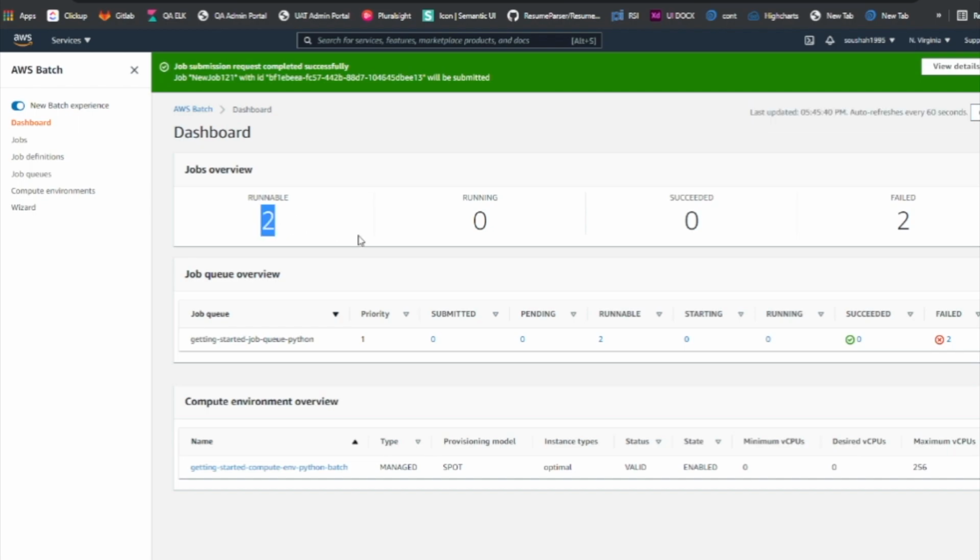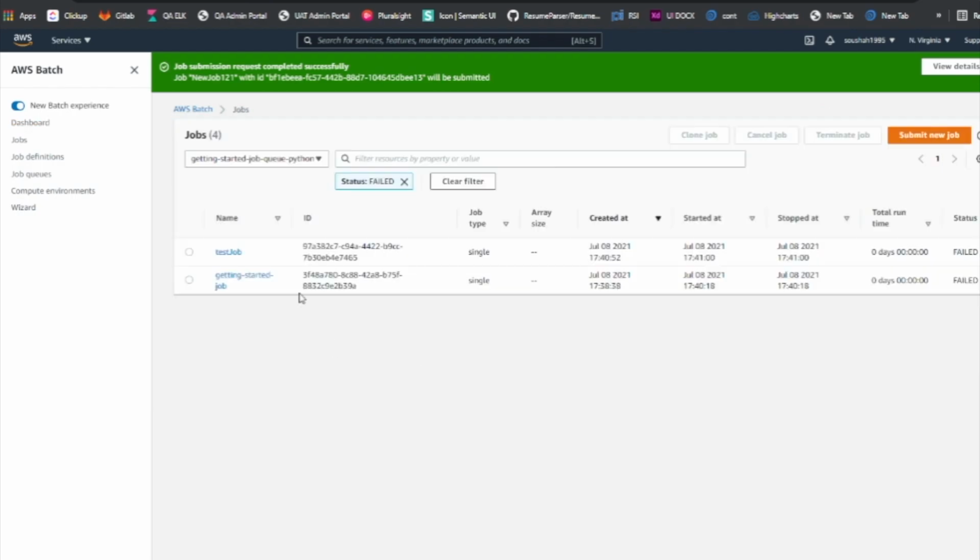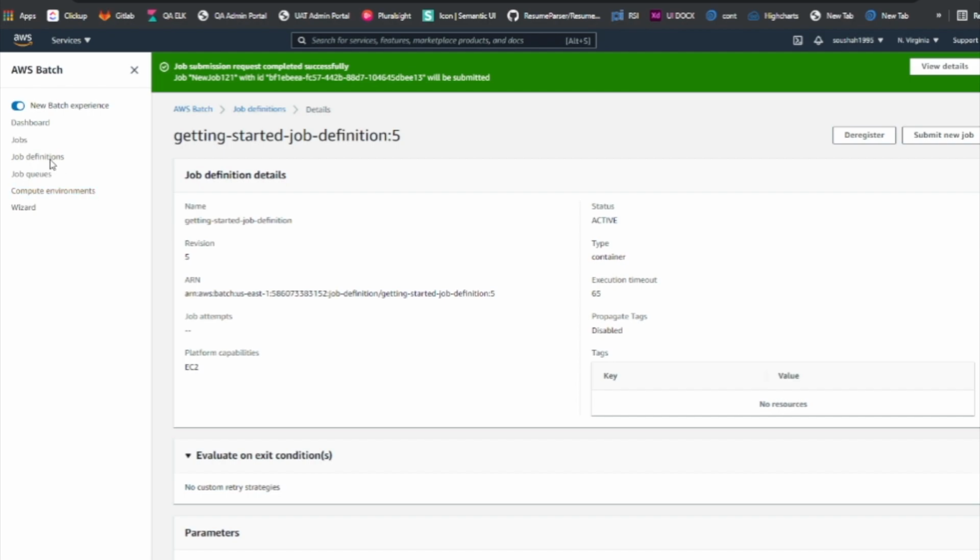It's still in the queue. So yeah, we gotta wait. Let's refresh. Come on, AWS. We still don't have the new job that I just submitted. So I'm still waiting on that. So that's my job definition, whatever.